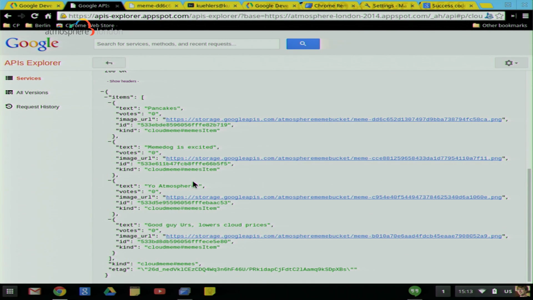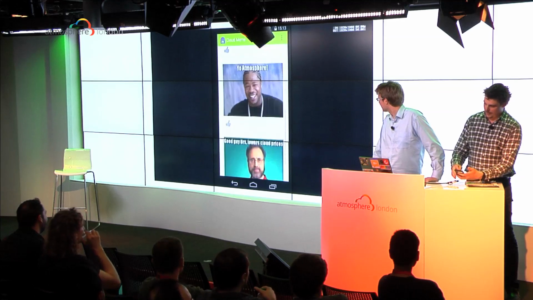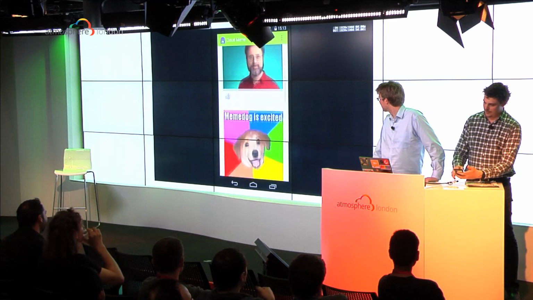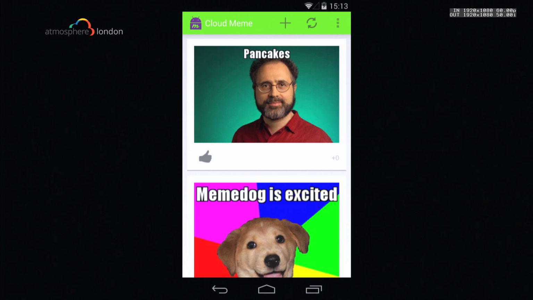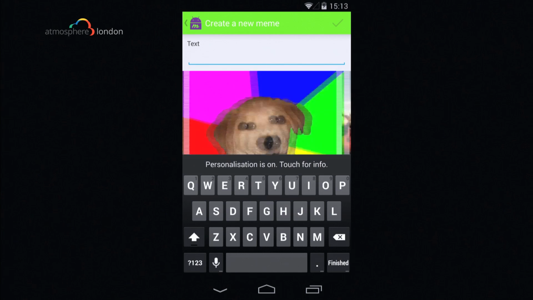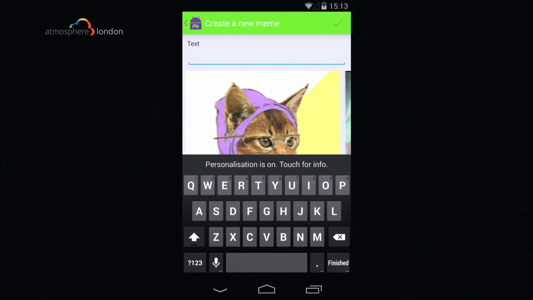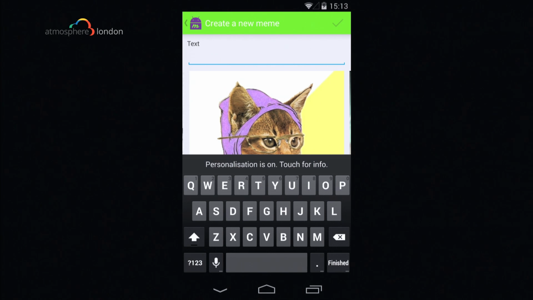OK. So we just put the phone up on the screen. So here are the memes from our database. Here's the pancakes meme we just added. And so from the application, we have a choice of 2 pictures here. Let's use a cat.